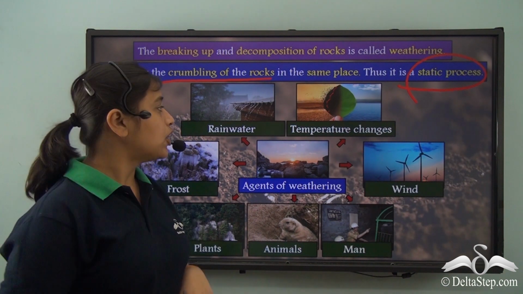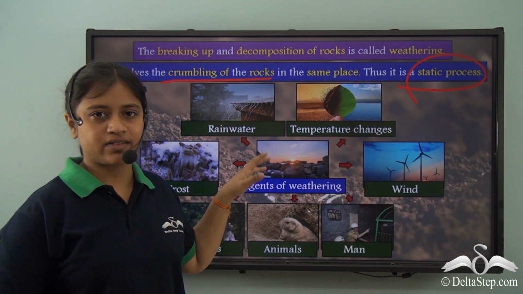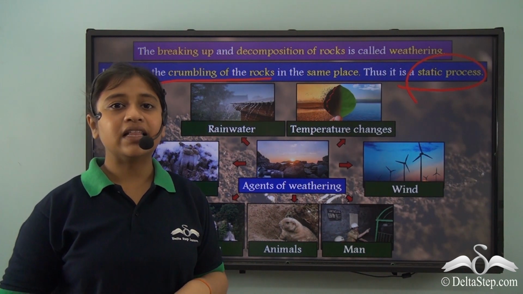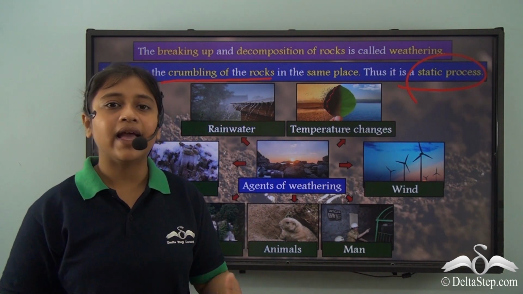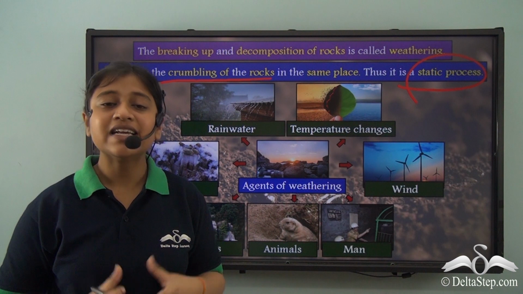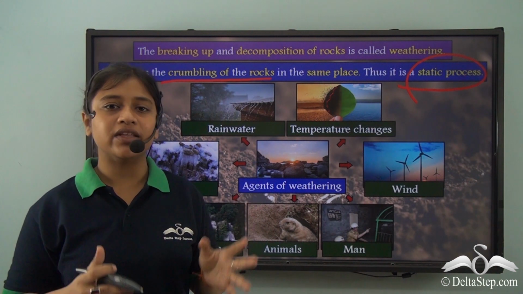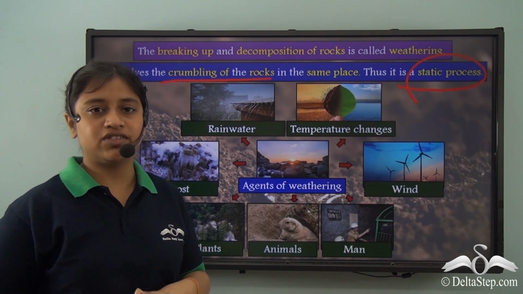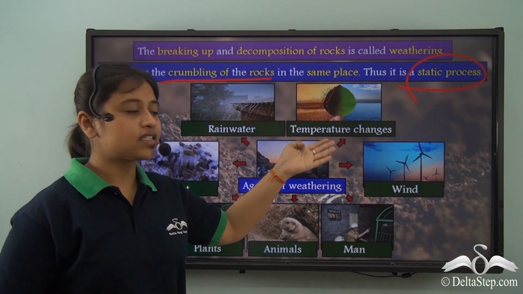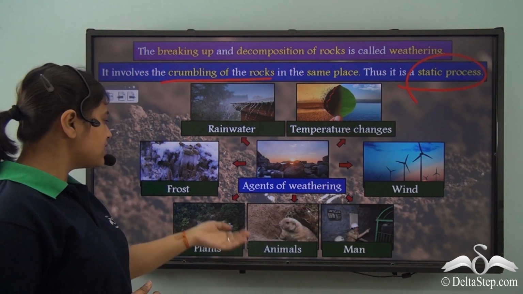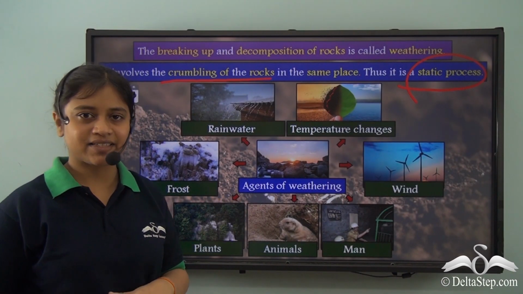Now moving on. You must understand that weathering takes place with the help of its agents, right? So in a school we see the teacher, the principal, the students, the domestic staffs all together help in the working of the school, right? Similarly, when weathering takes place, these agents help in the weathering process, right? So what are the agents? The agents, as you can see, are rainwater, temperature changes, wind, man, animals, plants, and frost. So we'll learn about these in details in the next few slides.